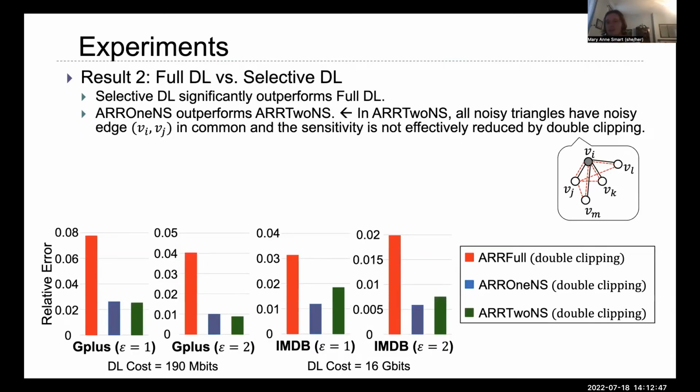In our second set of experiments, we evaluated the effect of selective downloading. We fixed the download budget and ran the full download of the previous work versus ARR1NS and ARR2NS and collected their relative errors. The plots indicate that selectively choosing the download can significantly reduce the error by a factor of 2 to 4. Also, ARR1NS outperforms ARR2NS because its sensitivity is more effectively reduced by our double clipping technique.